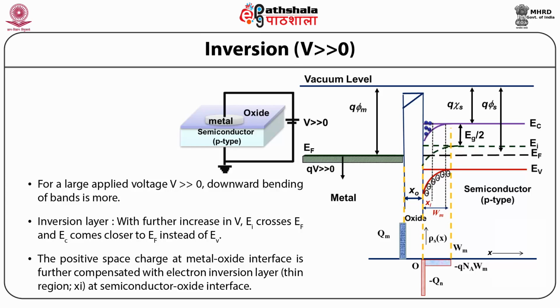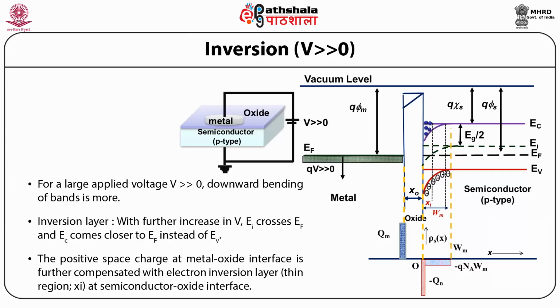For a large V, as we keep increasing V, EI crosses the EF and the conduction band becomes closer to EF instead of the valence band, that is, the minority carriers are attracted to the interface. So the semiconductor surface contains more electrons than holes, which means the surface gets inverted from p-type to n-type.